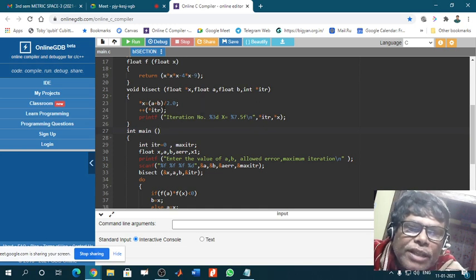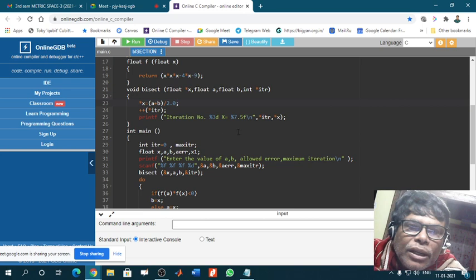The whole sentence can be written like this: go on increasing star ITR, which is an integer variable, one by one. That means it should start from 0, then 1, increment 1, then 2, then 3, and then 4, in this way.